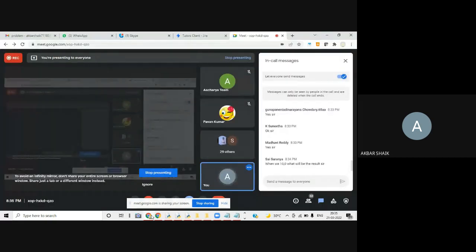Is it clear, Sai Sharanya? Any doubts, ma, in this example? Correct. So now we'll see some more examples.